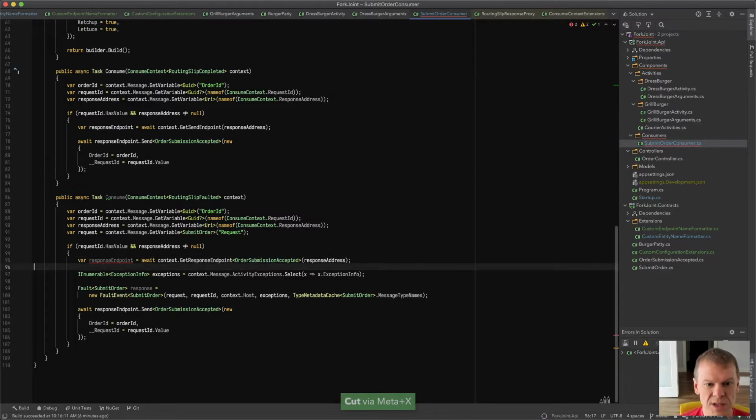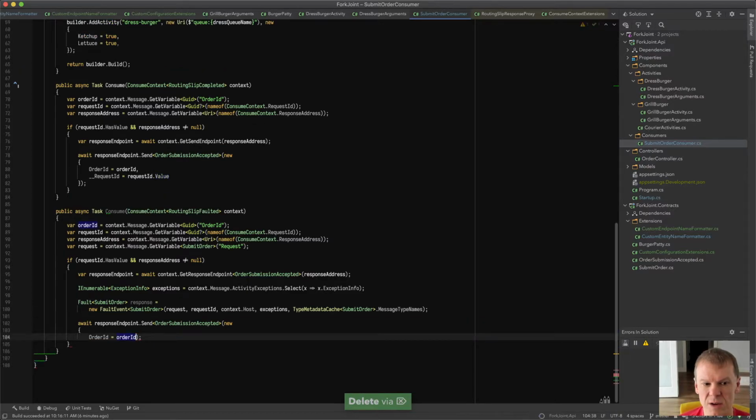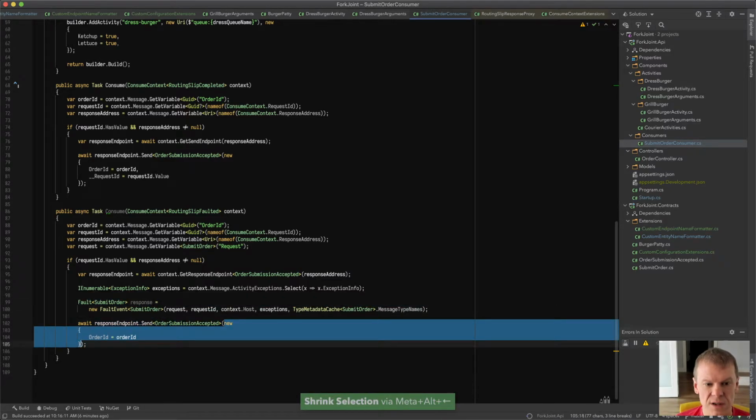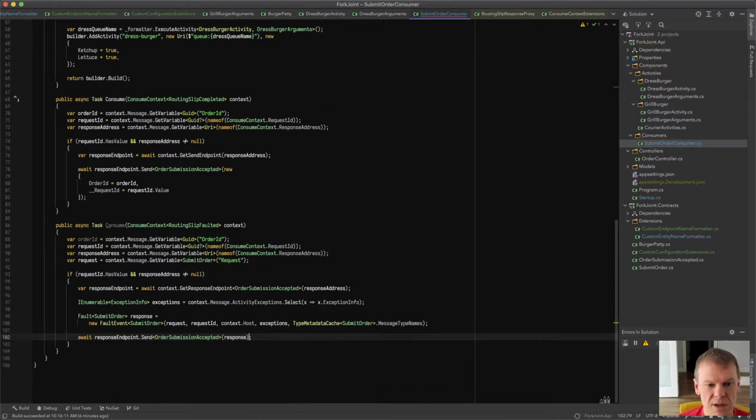We'll use the get response endpoint. That seems a little cleaner because then I don't think I have to pass the header. I think the header is automatically applied for me. So we'll just go with that. Sounds good to me. Get rid of that one line. Let's see here. We don't need the, oh, we're sending the fault though. That's the thing. That's the difference here. So we're going to say that. We're going to send the response, which is actually a fault.